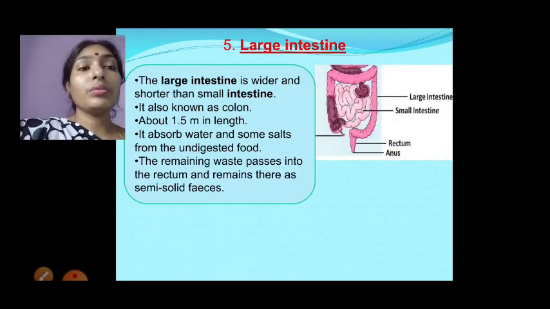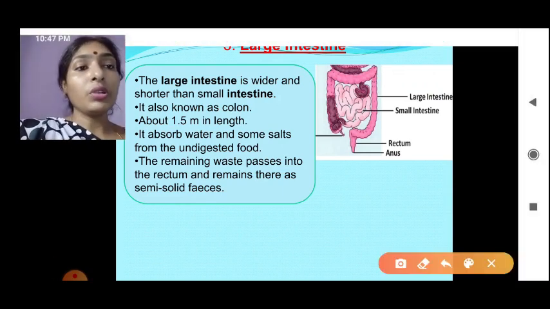If you observe here, after absorption in the small intestine, the undigested food comes to the large intestine.